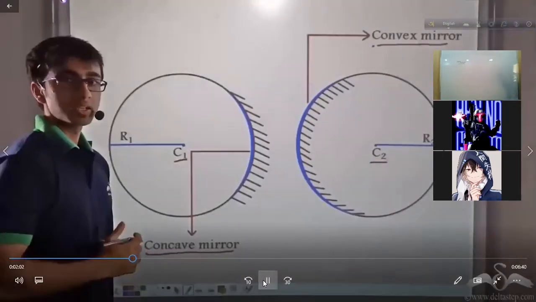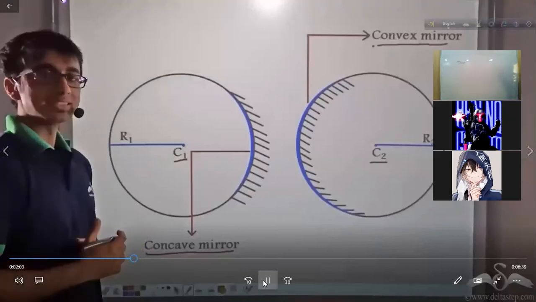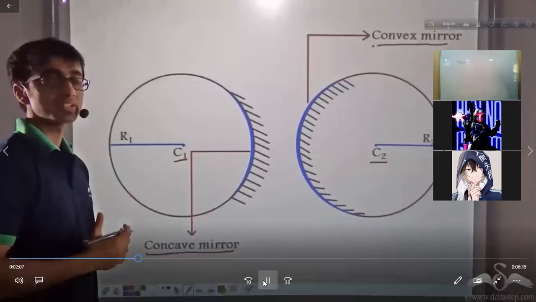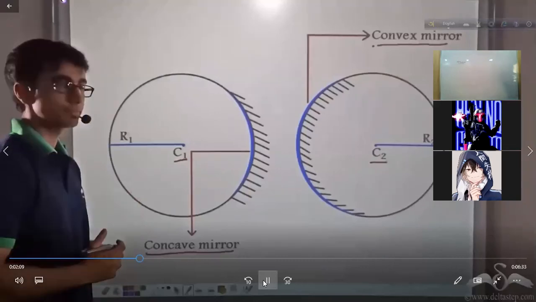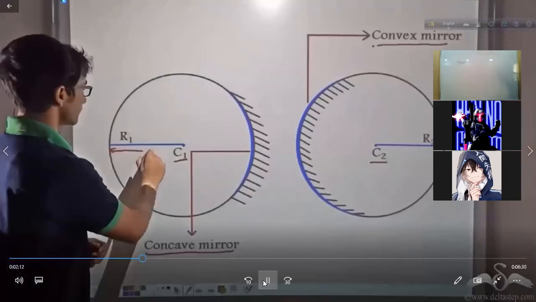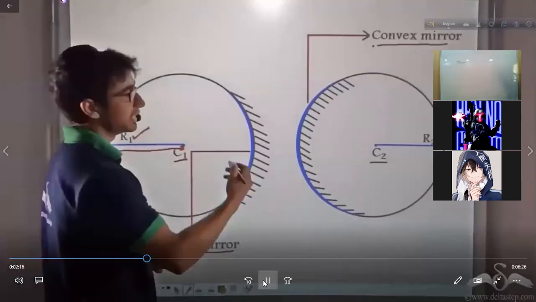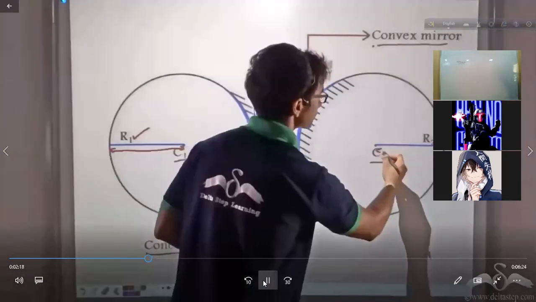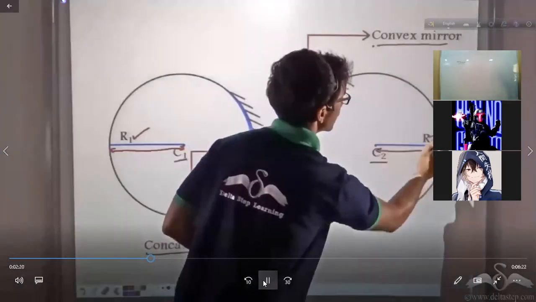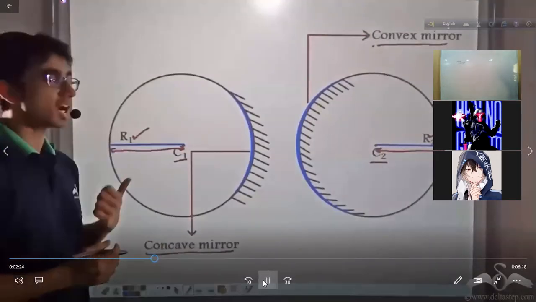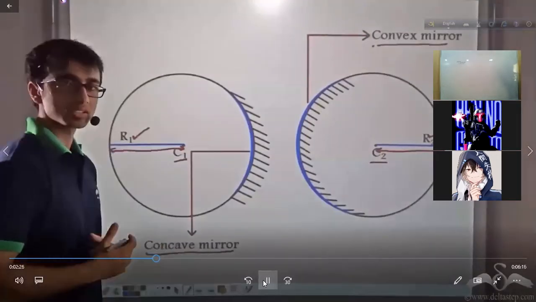Whenever a sphere is taken into consideration, it must always have a radius associated with it. So the radius of the first sphere is marked as R1, and the radius of the second sphere is marked as R2. Do you think the radius R1 and R2 have any importance? Let us find out.